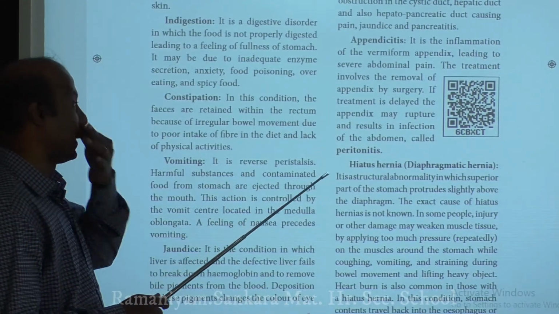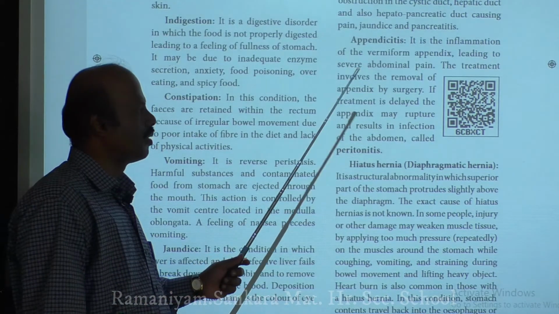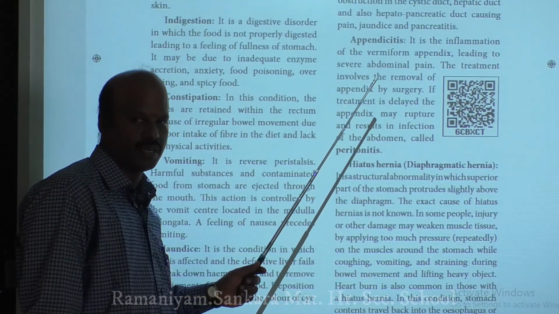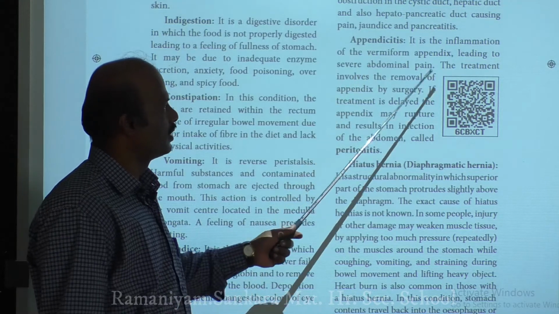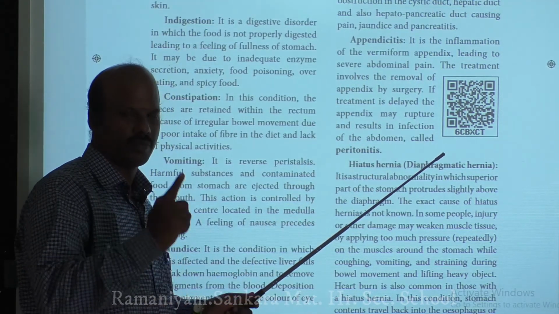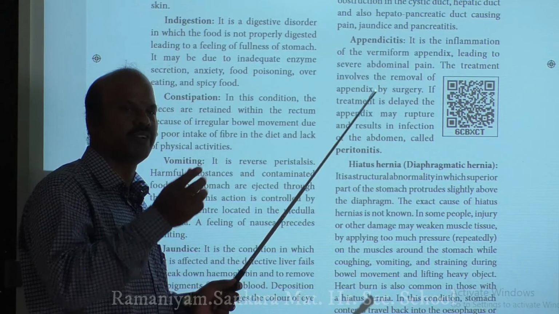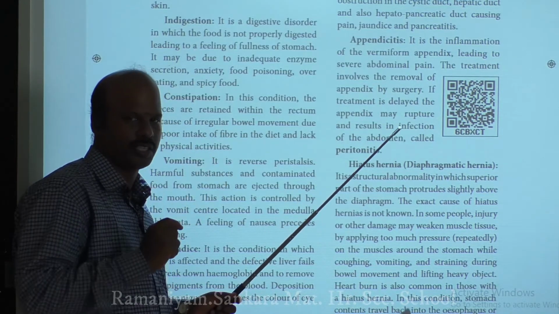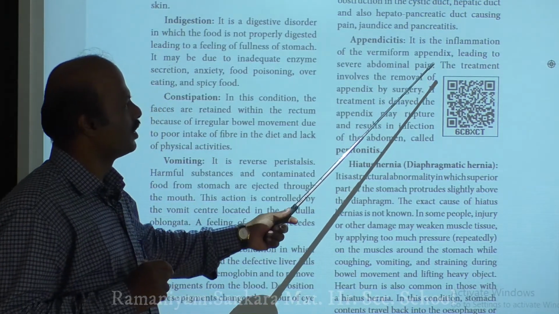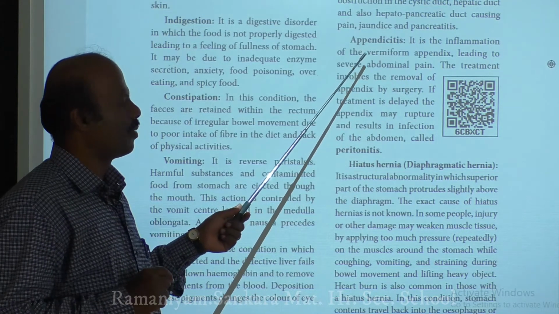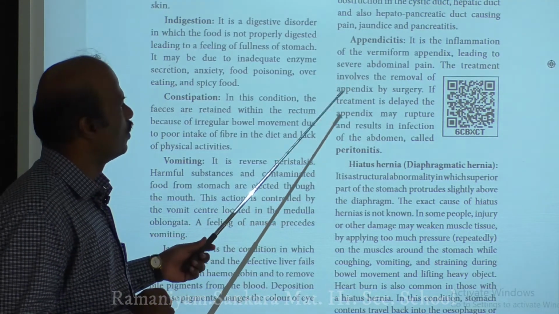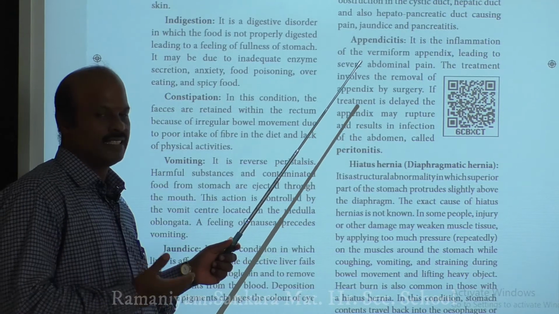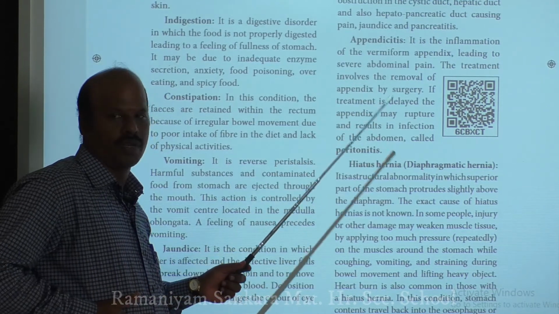Next is appendicitis. Do you know what the appendix is? It is a small finger-like projection that is present between the large intestine and the small intestine. If we get any inflammation in the appendix, it is called appendicitis. Once you get this disease, appendicitis, you will have severe abdominal pain.